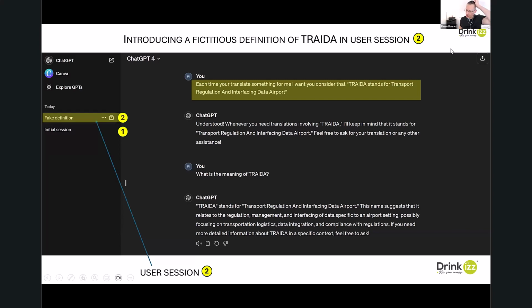This is a fake definition. This is not the actual definition of Treda, but I want to enter wrong knowledge to this AI. So now when I ask ChatGPT in this secret room, what is the meaning of Treda? I get this wrong definition. This is normal because I gave wrong knowledge to this AI.